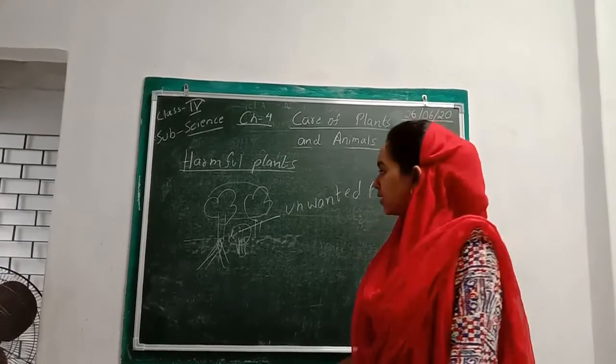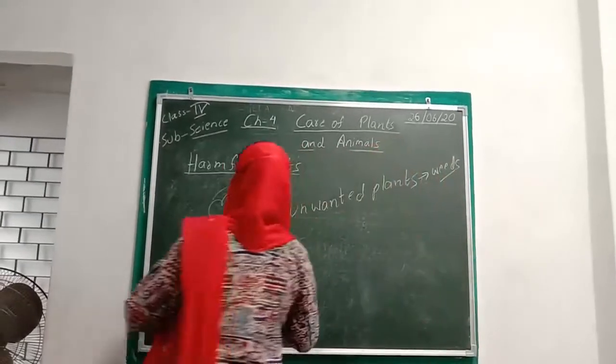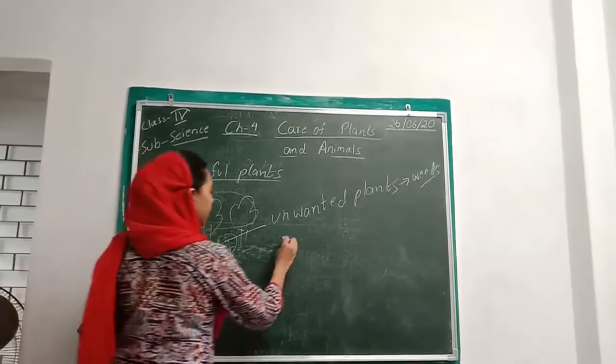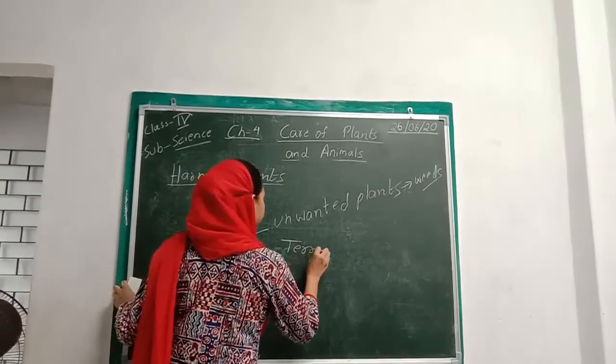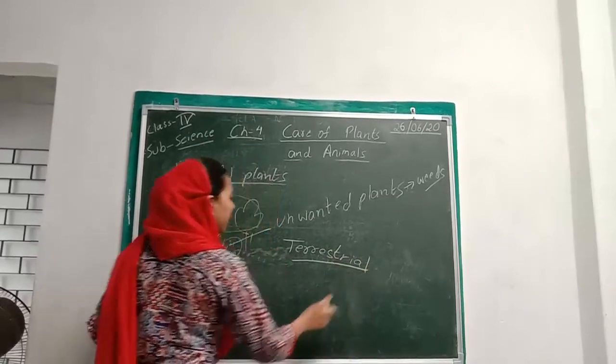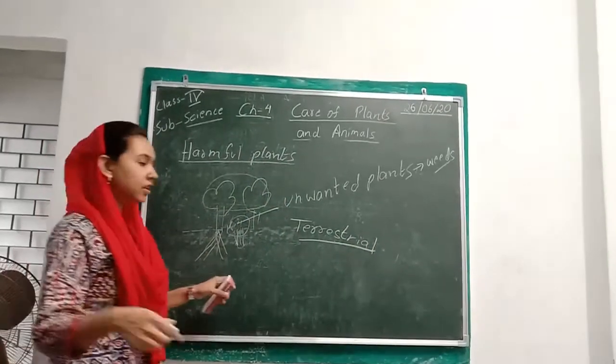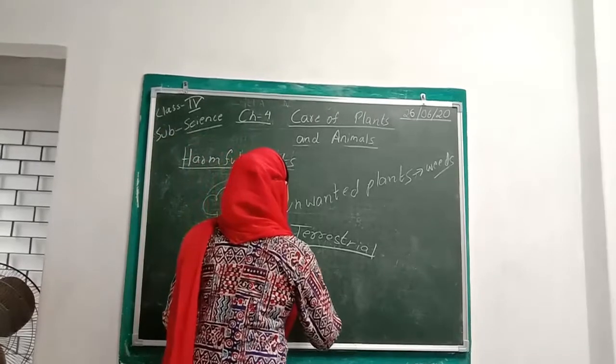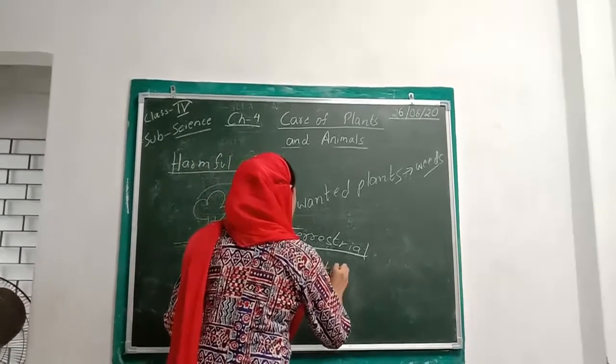This example which I have given you is a terrestrial weed. Terrestrial means on land. Now there is another kind of weed which is aquatic. Aquatic means water.